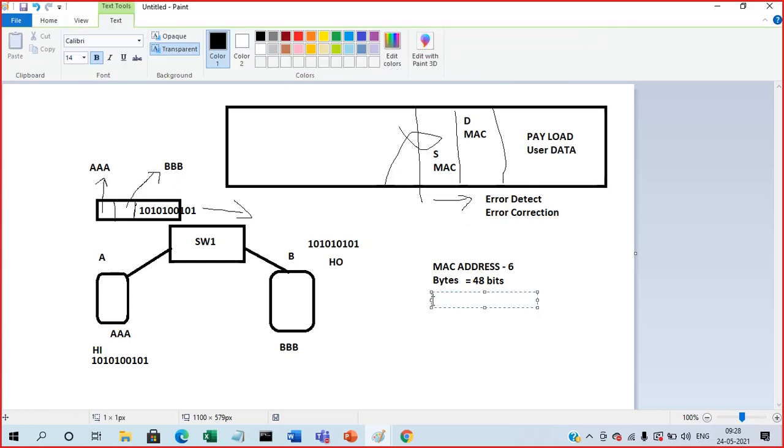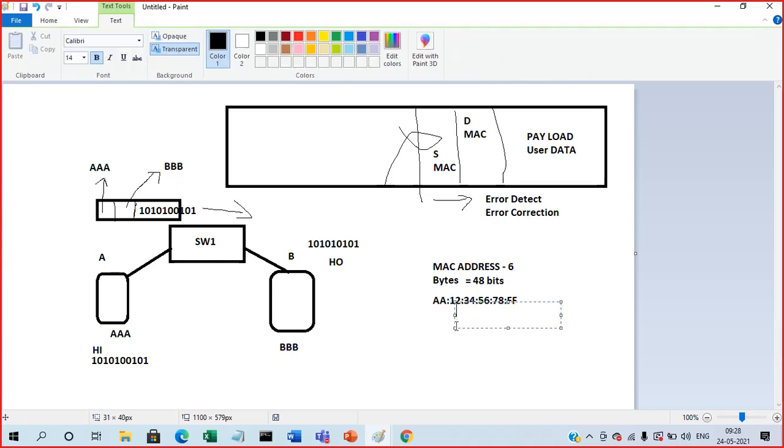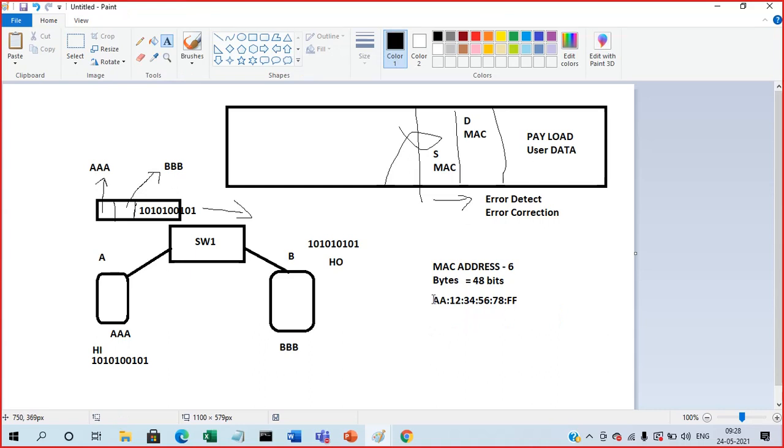Normally we represent the MAC address in the form of a hexadecimal number. This is an example representation of a MAC address. The first six digits represent the company, and the last six represent the sequence ID within the same company. Across the globe, this number is unique. We cannot have two systems with the same physical address.